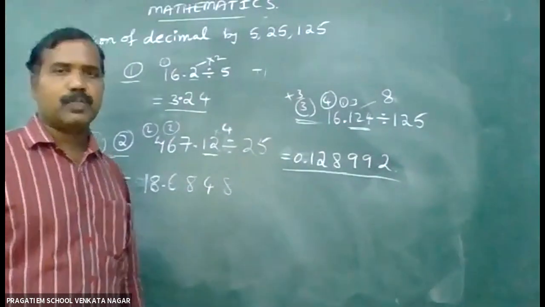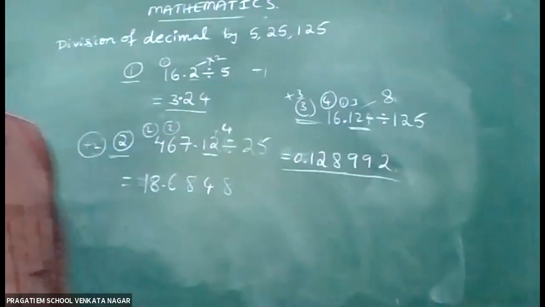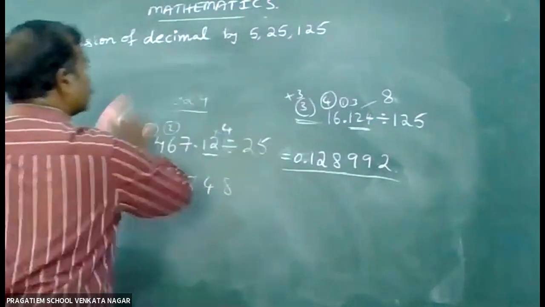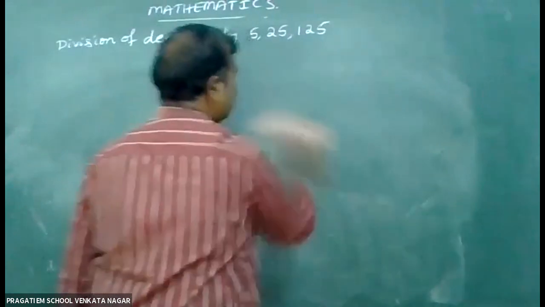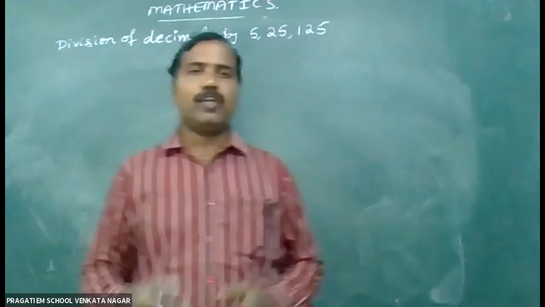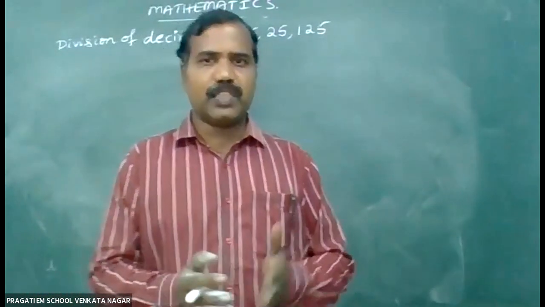Okay, children. Now let us see some more concepts of decimal numbers. While you are doing divisions of decimals, you may face these kinds of numbers.